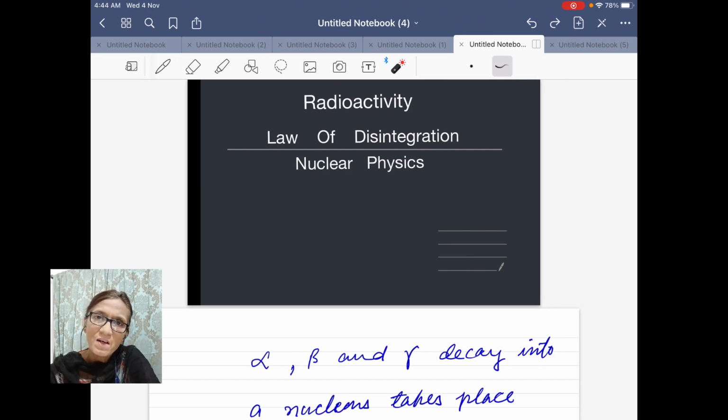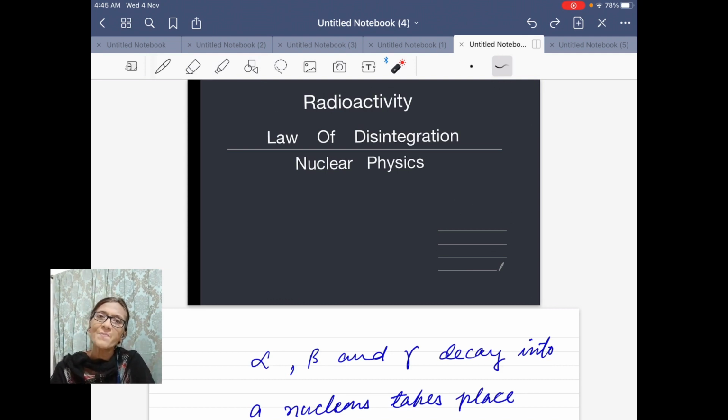In radioactivity, radioactive nuclei of one element decay, disintegrate in time by giving out radiations of alpha, beta and gamma rays. And in this process, it changes from nuclei of one element to nuclei of another element.